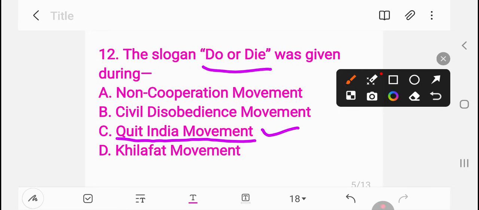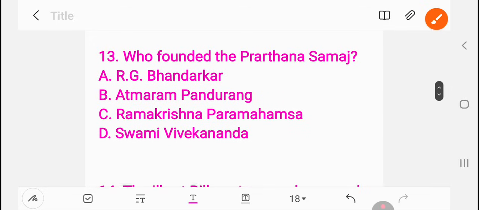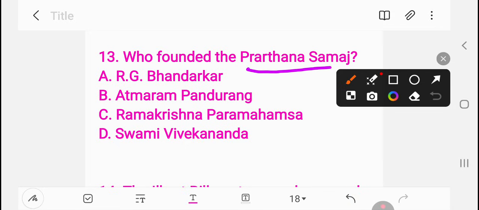Next, question number 13. Who founded the Prarthana Samaj? R.G. Bhandarkar, Atmaram Panduranga, Ramakrishna Paramahamsa, Swami Vivekananda. Prarthana Samaj, very important question. Question number 13, the right answer is B, Atmaram Panduranga.